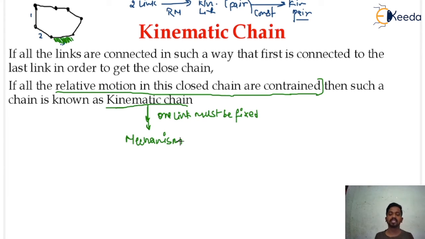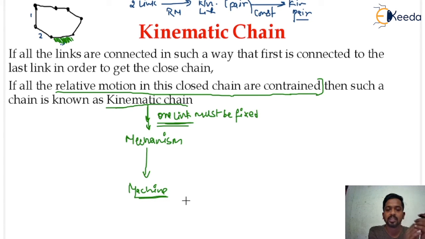So in the examinations, they generally ask how many links are to be fixed in order to get the mechanism from the kinematic chain. So you must know that one link must be fixed in order to get the mechanism from the kinematic chain. Remember it. Now if you get the mechanism, and if you give some input to this mechanism, and finally you get the output, and this output is useful, then we can say this is the machine. From the conceptual point of view, you have to understand how we can get the machine from the kinematic chain.